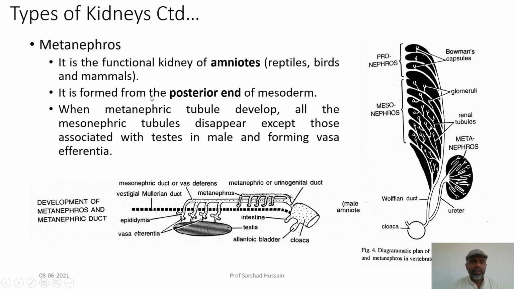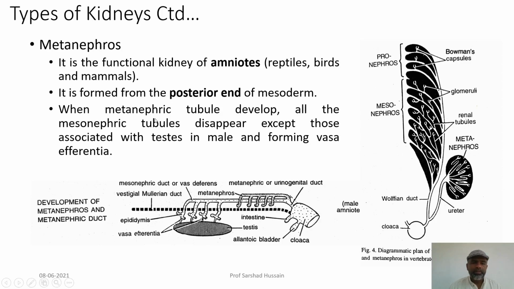Then you have the third type of kidney, the metanephros. It is the functional kidney of the amniotes, present in reptiles, birds and mammals. The mesonephros was present in the fishes and the amphibians. It is formed from the posterior end of the mesoderm, and its position is again posterior to, or behind, the mesonephros.